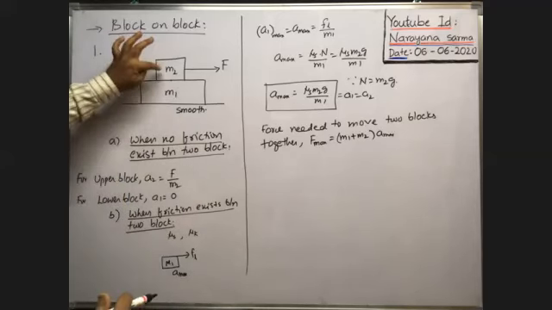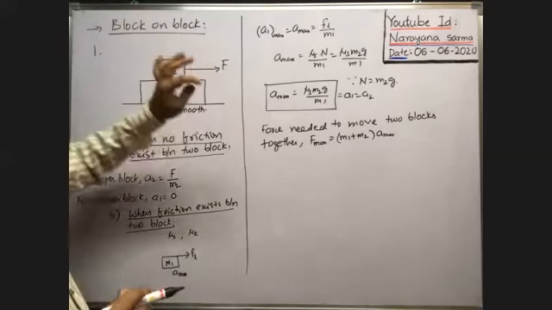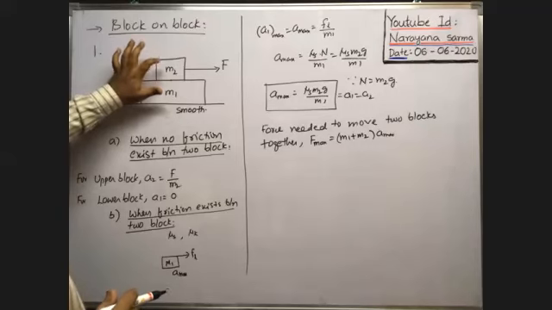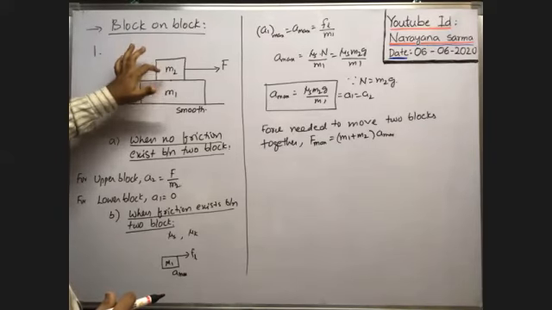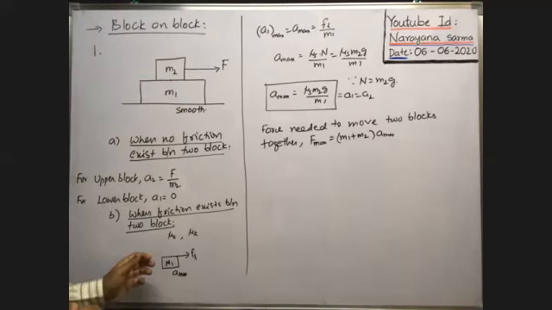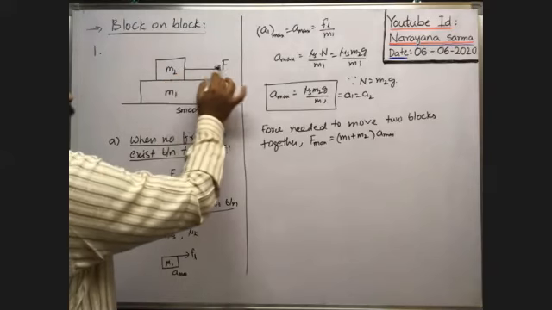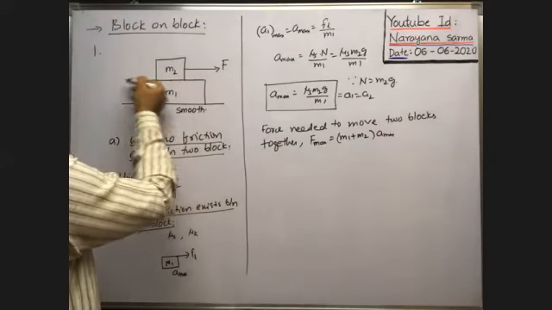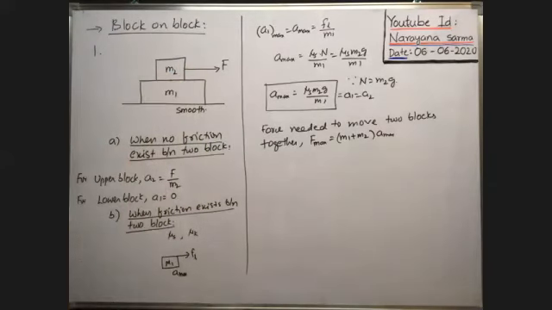When you consider the upper block here, somebody asked me a doubt. When you consider the upper block only, on the upper block the limiting friction is in the backward direction. On the lower block, limiting friction is in the forward direction. Because as the force is applied on the upper block, limiting friction is in the backward direction.